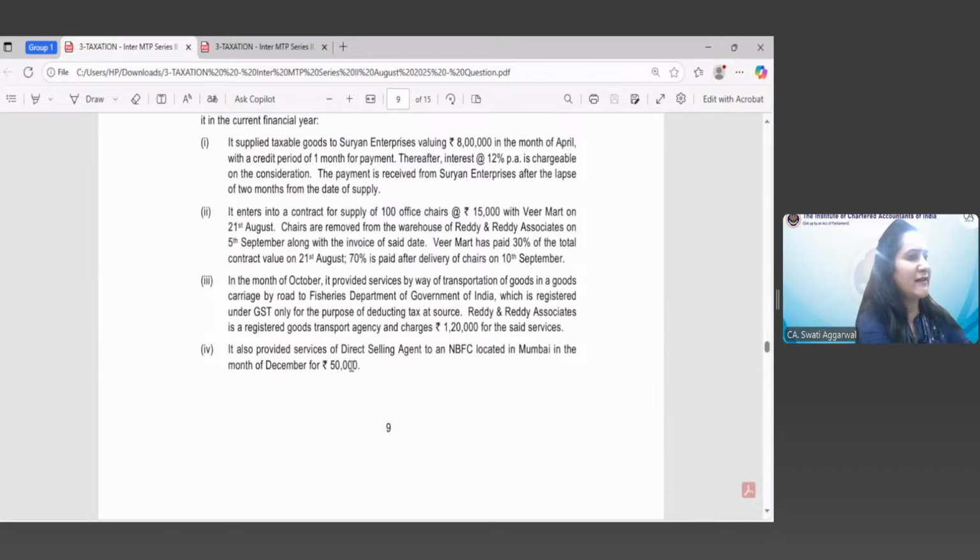What happens is that in general, banks and financial institutions have the time limit to issue an invoice within 45 days. But you are talking about the time when RCM is applicable to a bank or financial institution. See, Asa, you are saying that within 30 days he has to issue even if he is a bank or financial institution. Just give me 1 minute. Let me quote you the provision of law.